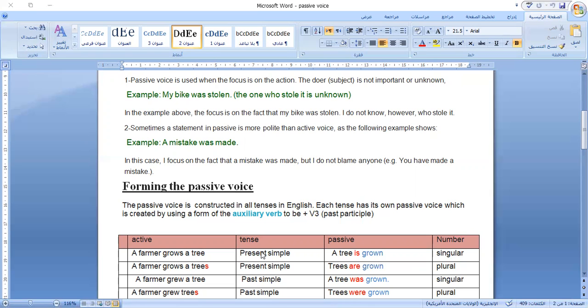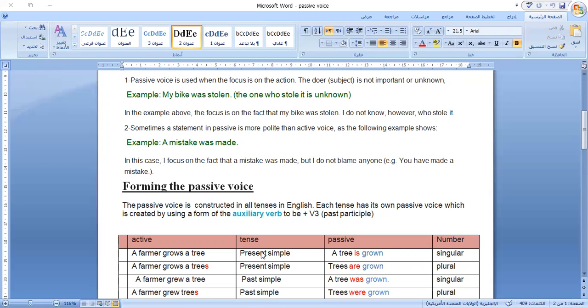Be, or is, was, been. I use "been," the past participle of the verb to be, and so on. So you always need to use the past participle of the verb. If you don't know the past participle of the verb, it means of all verbs, of all irregular verbs.